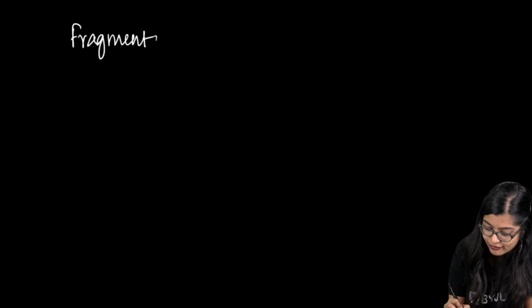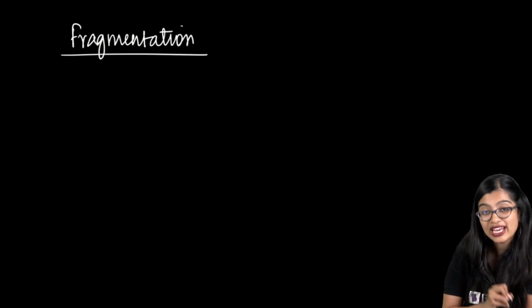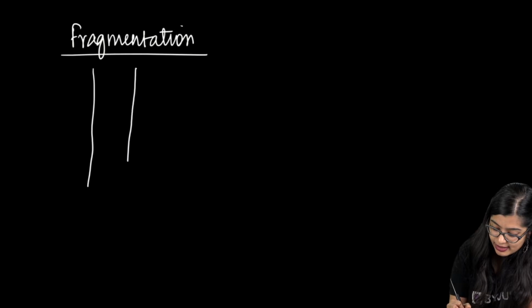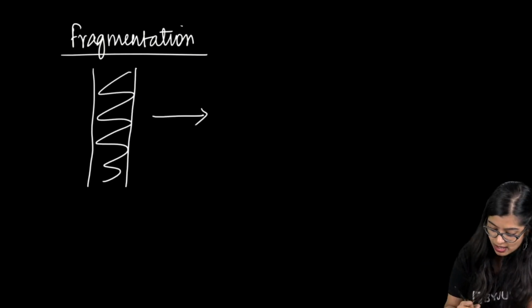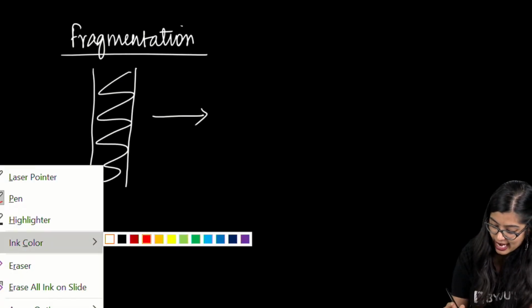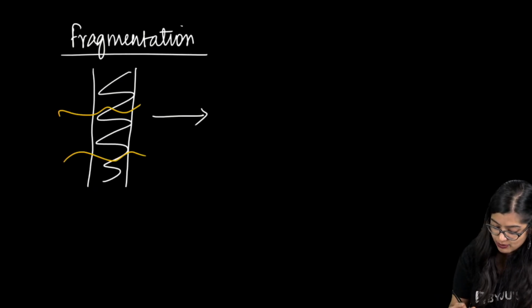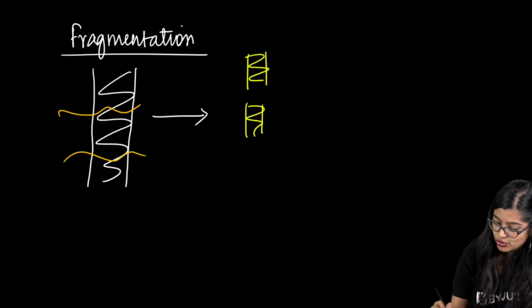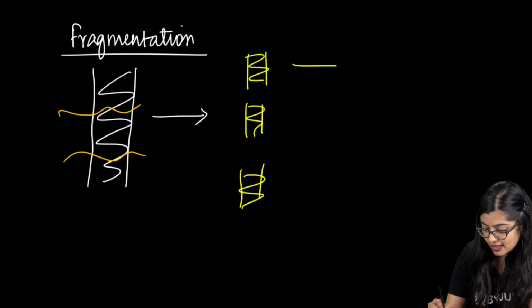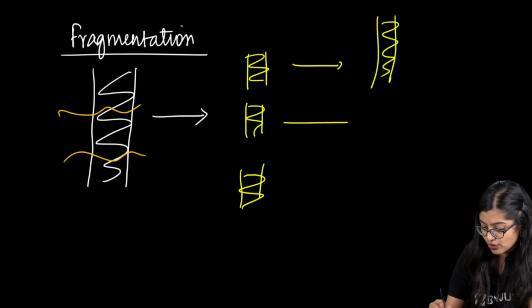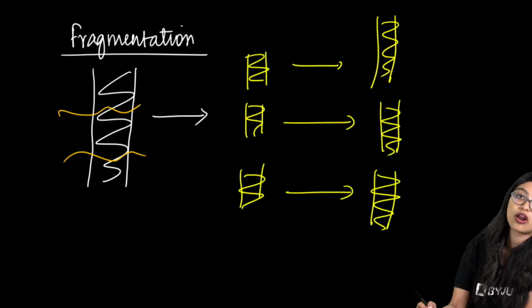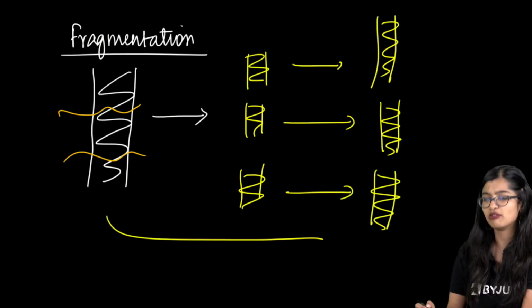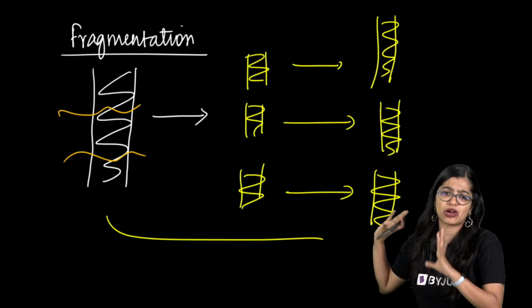Okay, let's have a look at fragmentation, right? Now in fragmentation, what happens? Let's look at Spirogyra. I'm just drawing it for the sake of it, okay? Now for Spirogyra, if the parent body breaks into fragments, we get three fragments: 1, 2, and 3. Yes? Now each of them is going to grow into a new Spirogyra. So each fragment is giving rise to a new organism. And even when the condition is favorable, Spirogyra will do this.